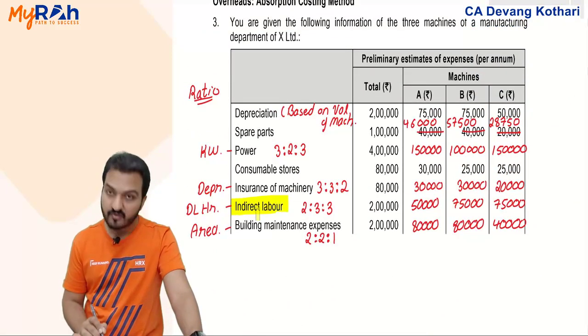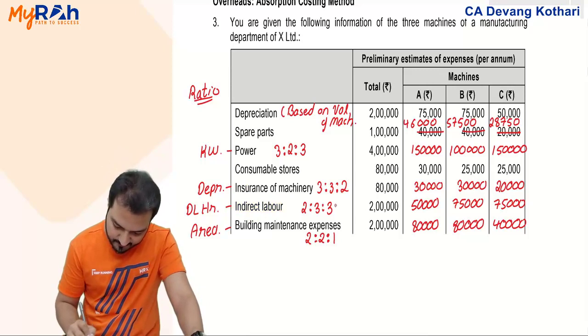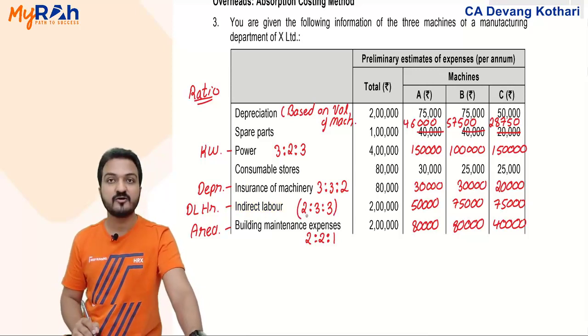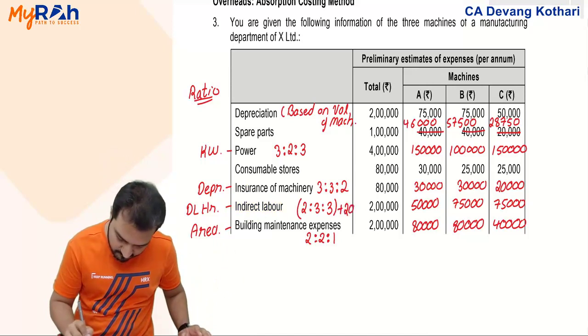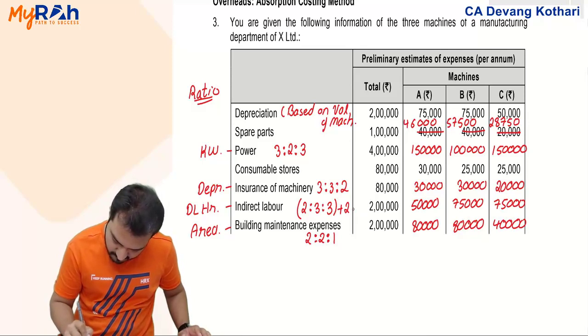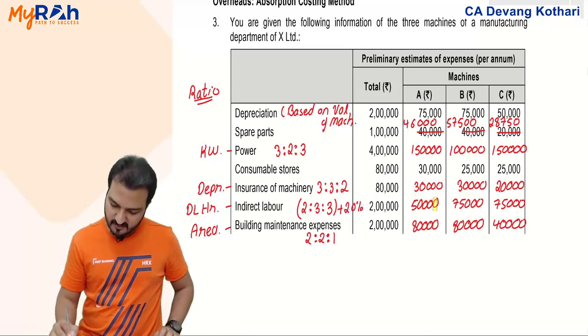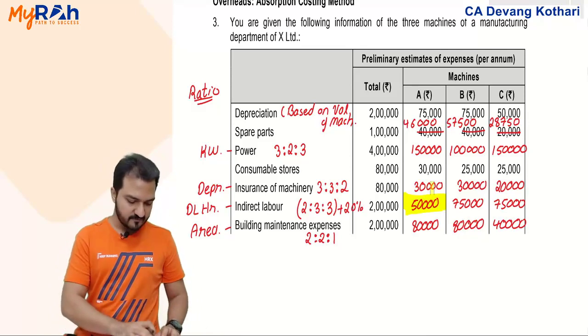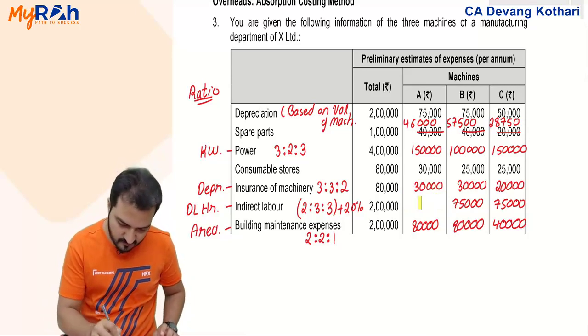This indirect labor wages that you are given, now they say that they are increasing by 20%. So I will distribute them in 2:3:3 ratio, plus I will increase them 20%. Yes, so my wages for machine A 50,000, I'll take plus 20% makes it 60,000.